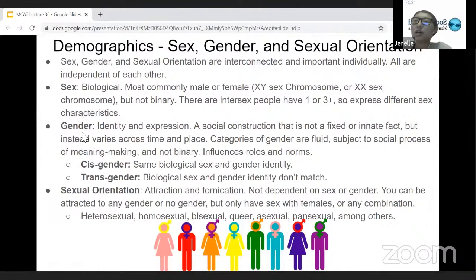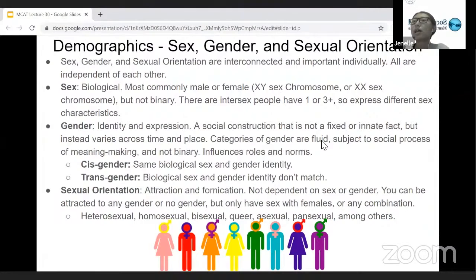And gender, on the other hand, is how one person would identify, how one person expresses their identity and also just expresses themselves. And it's a social construction that is not quite fixed or an innate fact like sex, where it's biological, but instead varies across time and place.